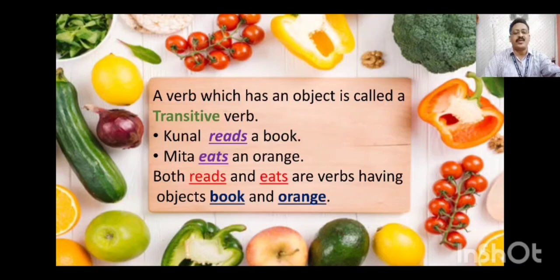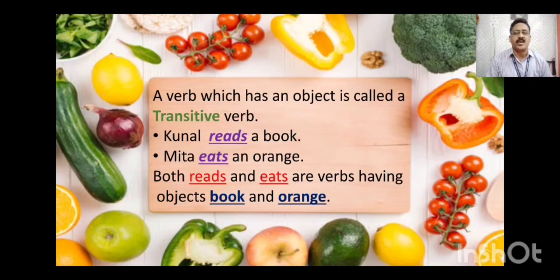Mita eats an orange. Eats is the verb. After eats, there is the object orange. So Mita eats an orange is a transitive verb sentence. Both reads and eats are verbs having the objects book and orange.